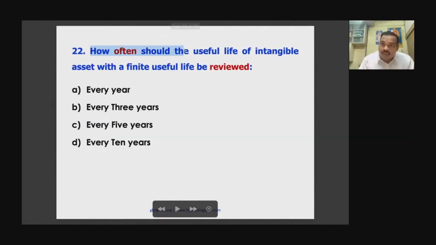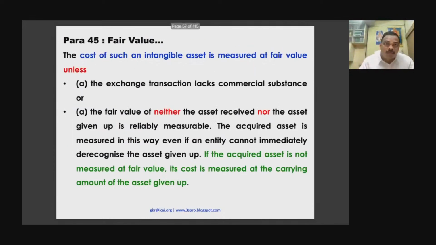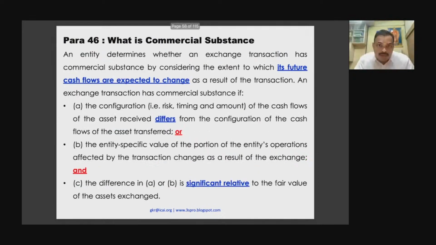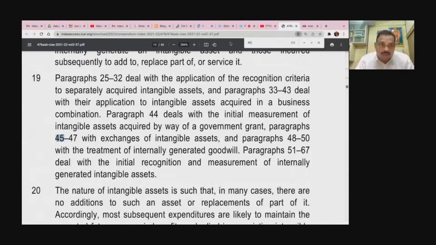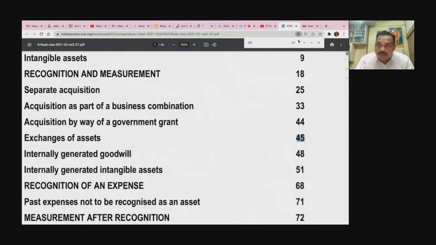How often should the useful life be reviewed? This is also an estimate. So is it once in 3 years, once in 5 years, 10 years? Wrong. It is every year. So 22A, para 104. Now, this is a very, very important paragraph. I'll take you to para number 45. Look at para, this is your para 45.